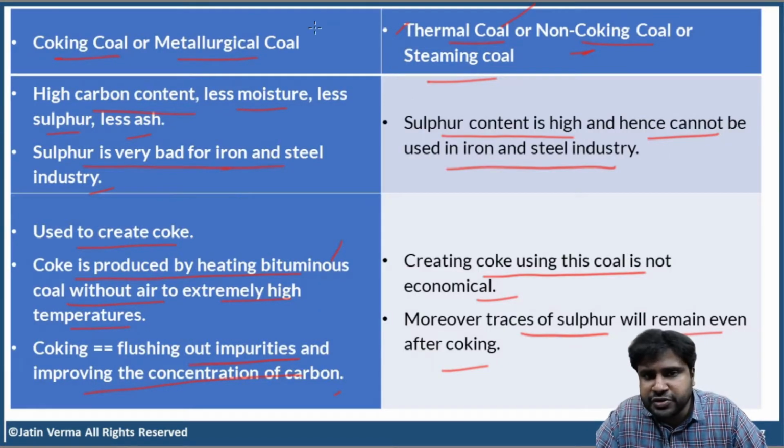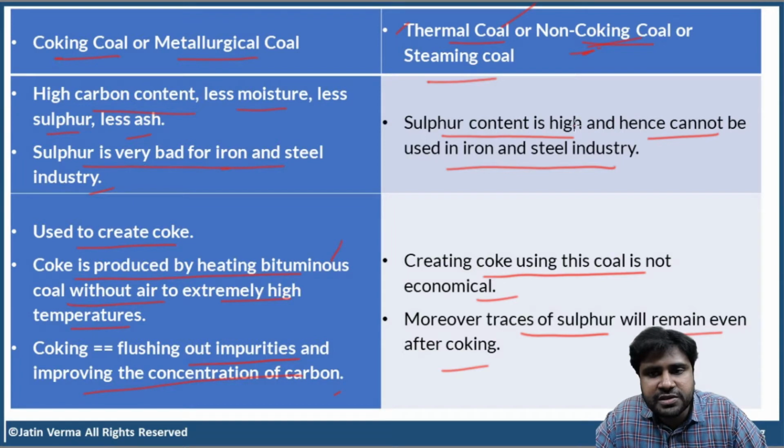And I'm hoping you understood the difference between coking coal and non-coking coal. Non-coking coal is also called thermal coal. It is used in thermal power plants. But coking coal is used to make coke, and coke is used in iron and steel industries. Coking coal has less sulfur, and sulfur is very bad for iron and steel industry.